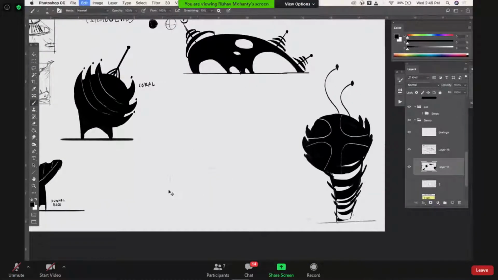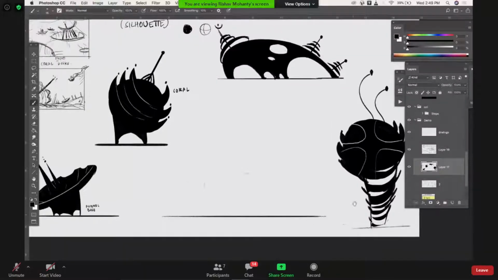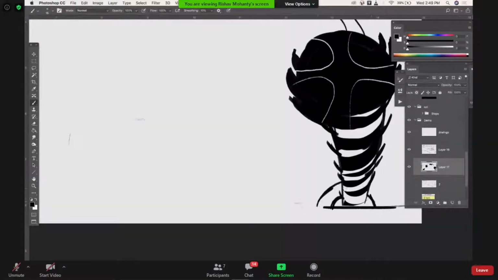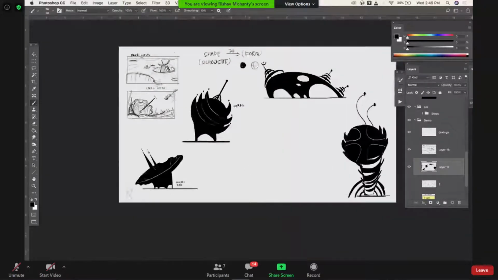If it is a spaceship, you need to know where in space this thing is going to fly, or to which planet. Or if you are going to design a car or vehicle, you need to know where this thing is going to be used, and how people are going to use it.